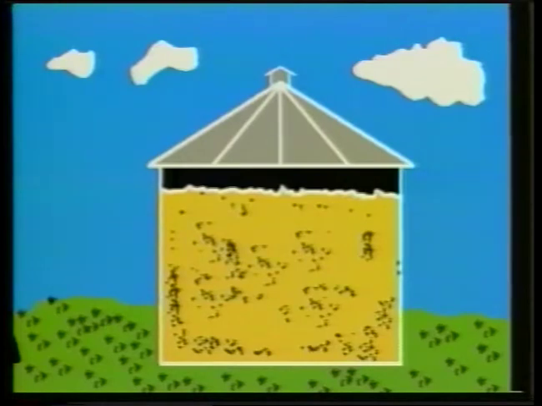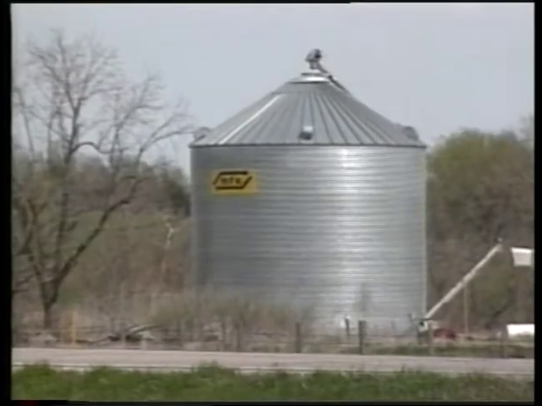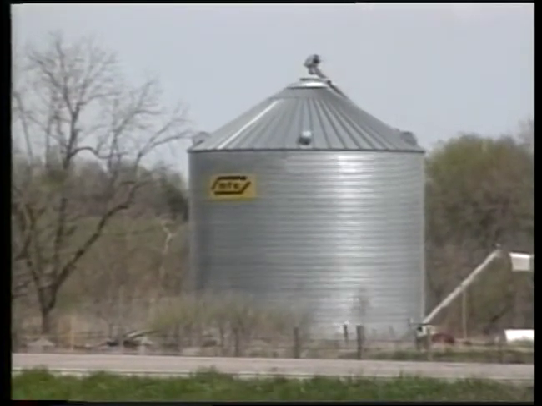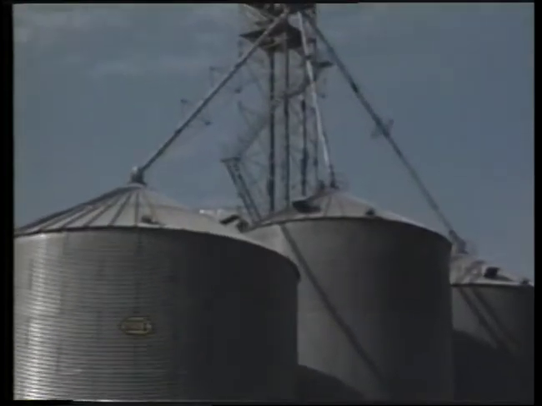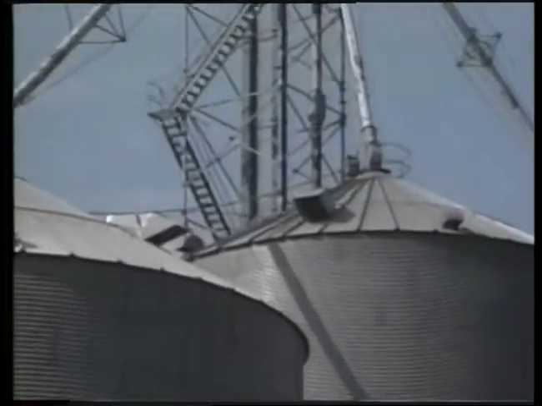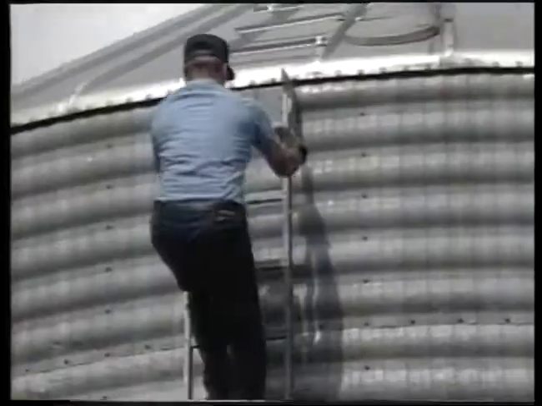Moisture condensation can occur when warm air within the grain mass moves upward and begins to cool near the outer surface. If not properly ventilated, this moisture condensation can accumulate, causing grain spoilage. In warmer climates or seasons, overall grain temperatures increase. Therefore, it becomes very important to maintain grain dryness. Proper ventilation is also important during this time.